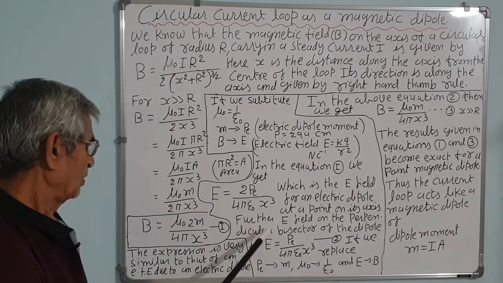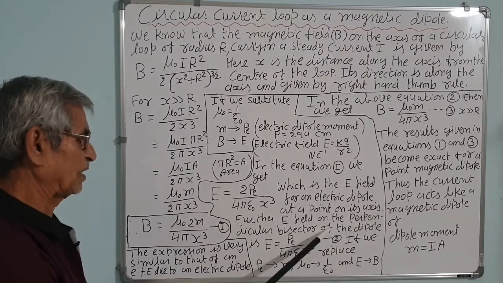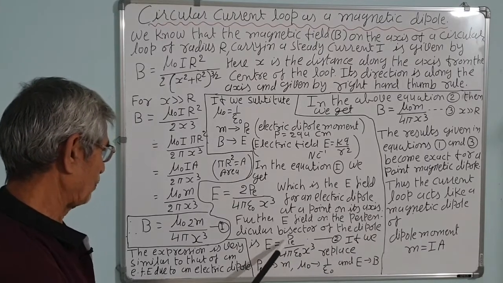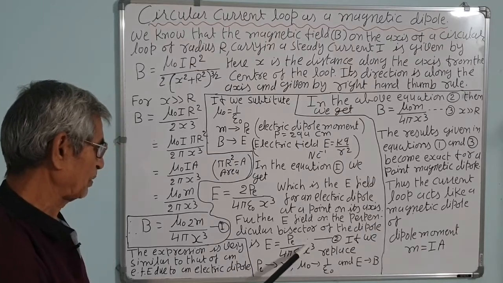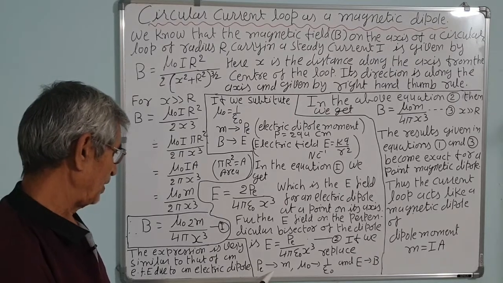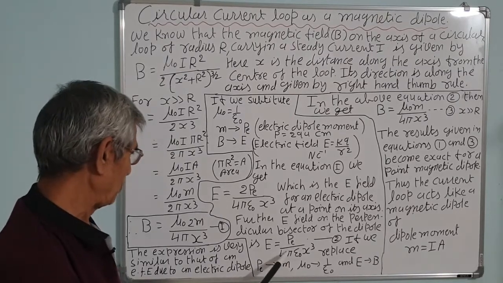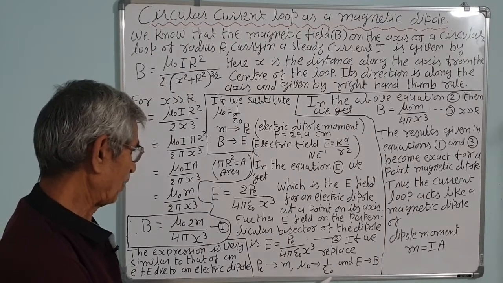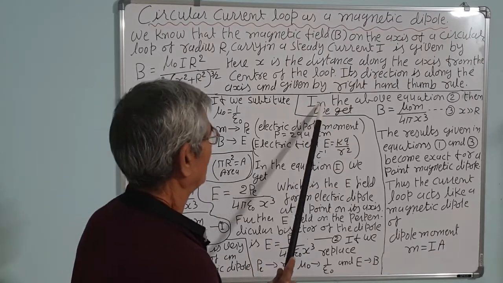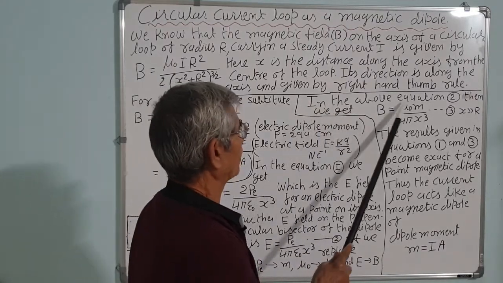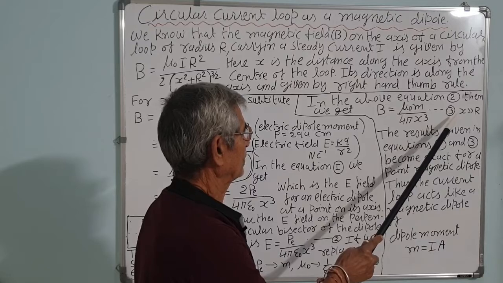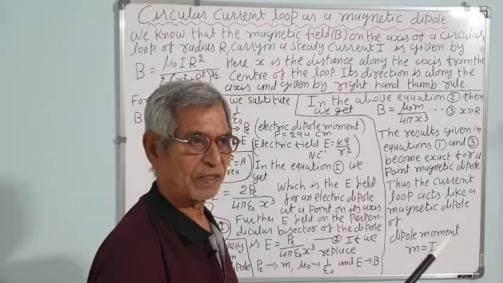Further, the E field on the perpendicular bisector, that is the equatorial line of a dipole, is given by E is equal to P upon 4 pi epsilon 0 x cube. Say equation number 2. Again we replace the electric dipole moment P by the magnetic dipole moment M, mu 0 by 1 upon epsilon 0, and electric field E by B. So this equation will become the magnetic field of a magnetic dipole. In the above equation 2, we get B is equal to mu 0 m upon 4 pi x cube. Say equation number 3, for x very much greater than r.